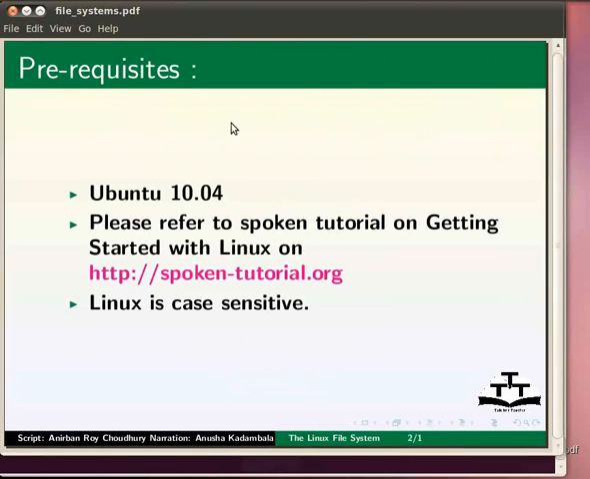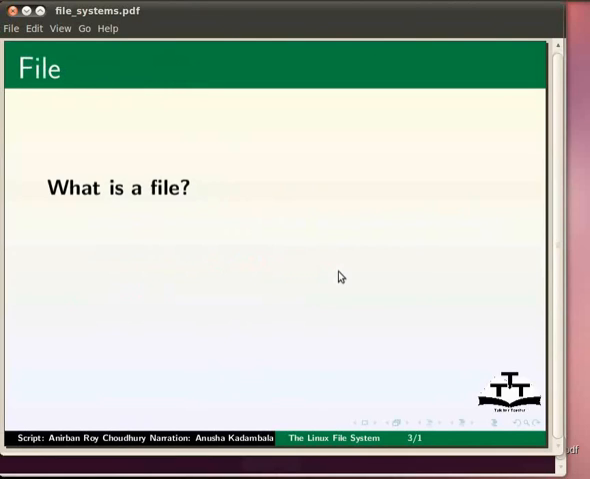We assume that you know how to get started with the Linux operating system and have some basic idea about commands. If you are interested, it is available through another spoken tutorial on the following website http://spoken-tutorial.org. Also note that Linux is case sensitive. All the commands used in this tutorial are in lower case unless otherwise mentioned.